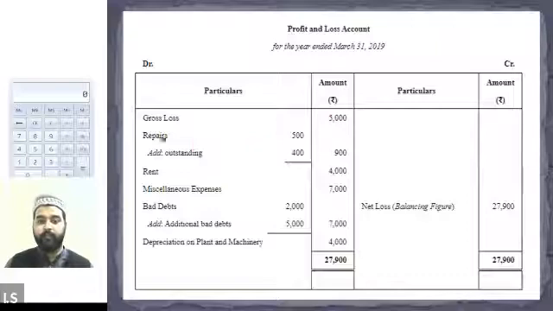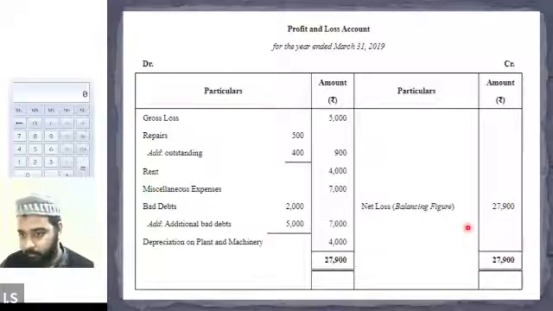And apart from that, we have the repairs, outstanding repairs, rent, miscellaneous expenses, bad debts, additional bad debts, depreciation on plant and machinery, all of these. Since there are no items on the credit column of the profit and loss account, the entire amount will be considered as the net loss only. So net loss will be 27,900.